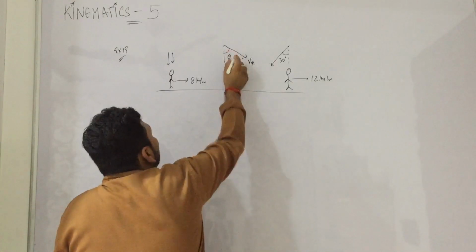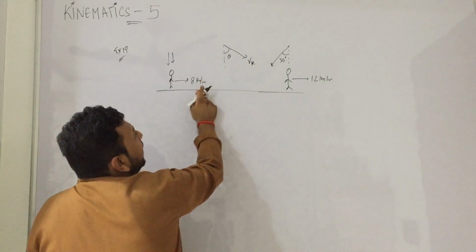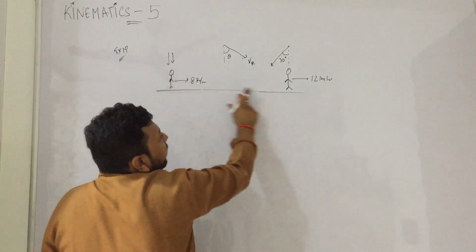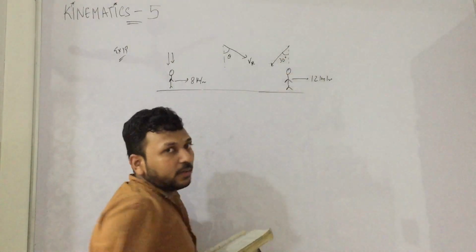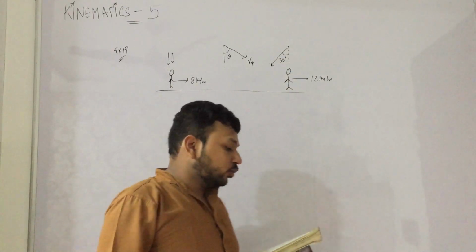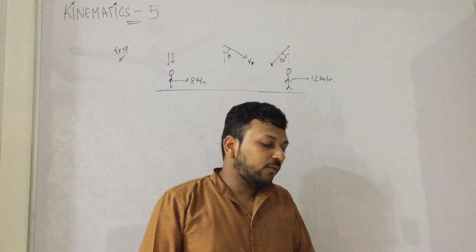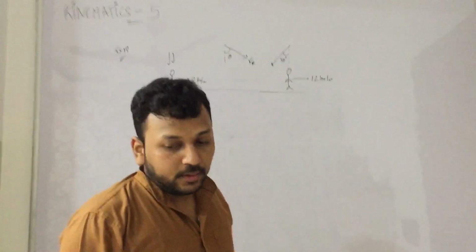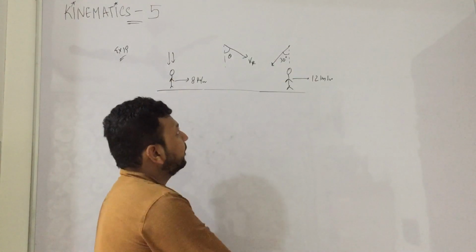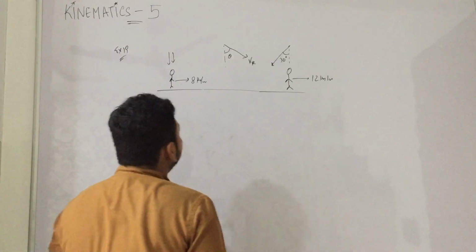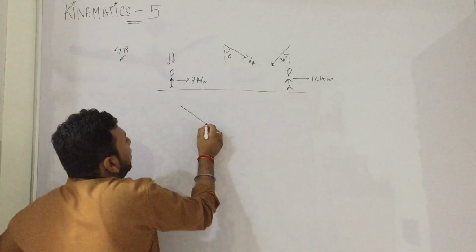So the rain must be coming like this. When he ran, it appeared like this. When he ran faster, it came closer at 30 degree. So this is the question. We have to find the speed and direction of rain with respect to road. That means theta and VR we have to find. So two diagrams will form.